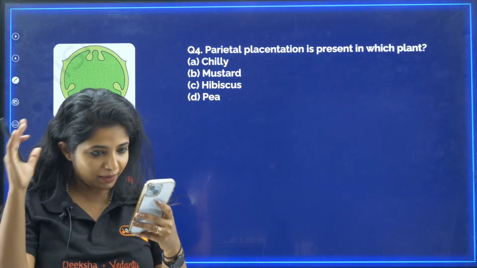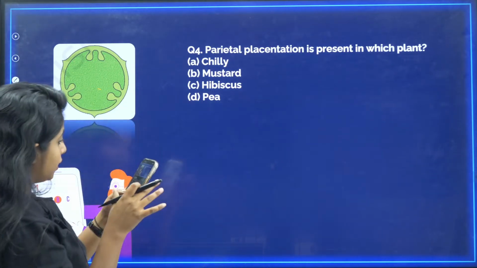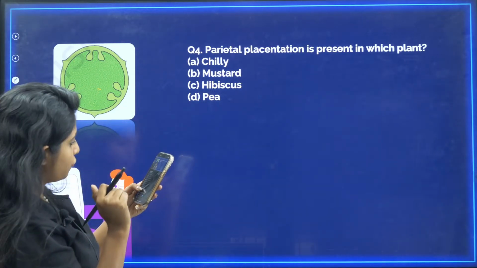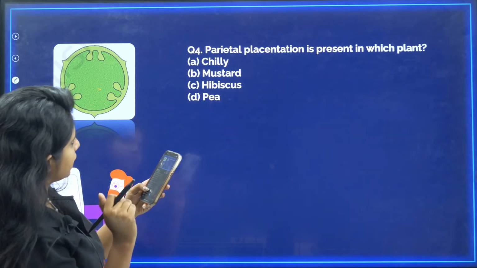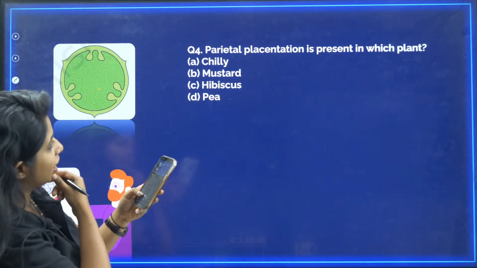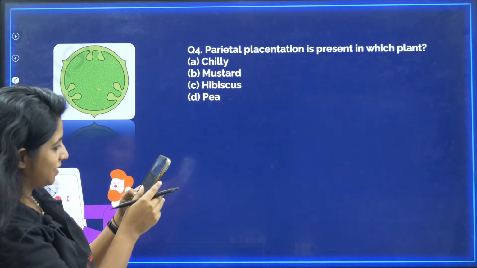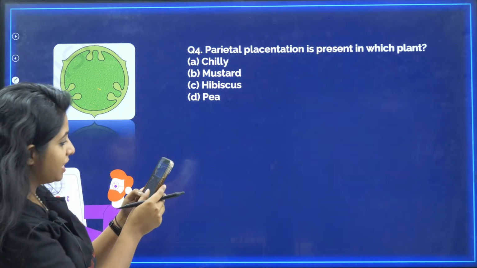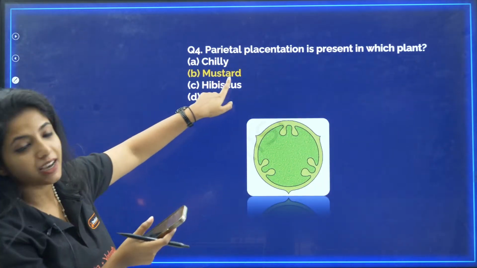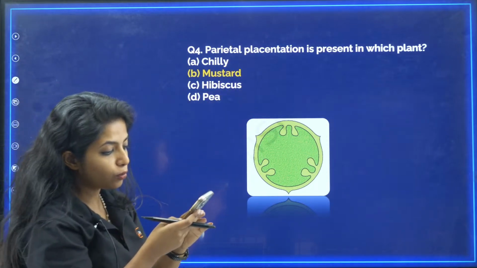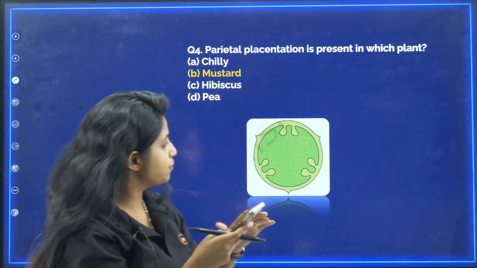Now let me read out the answers of the 4th question. Let me see who all gave me the correct answer. Parietal placentation is seen in what? I have B, C, D options coming up. The answer is mustard. Those of you who said B, you are absolutely correct.